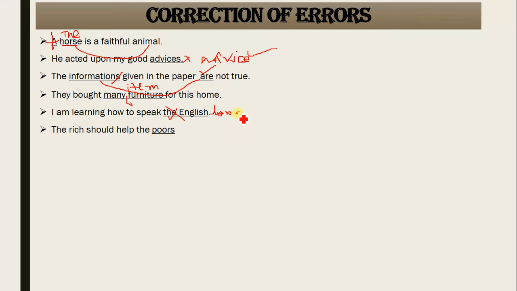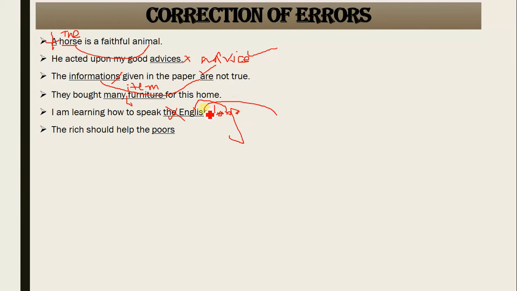For example, if I say that I am learning how to speak the English language or how to speak the English subject, the word language should have been there with the subject, the word with English or with whatever, Urdu. If we are talking about any subject or any language, the word should have been there: the English language or the English subject.